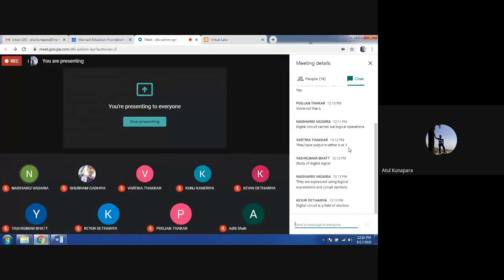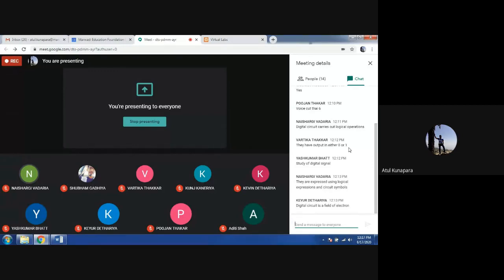For example, a switch of a fan could be either on or off. Means your fan can be either in on condition or off condition. This kind of behavior of the signal is called digital signals. So this is the difference between the two circuits. The circuit that works with analog signals is called an analog circuit, and the other circuit which works with digital signals is known as a digital circuit.